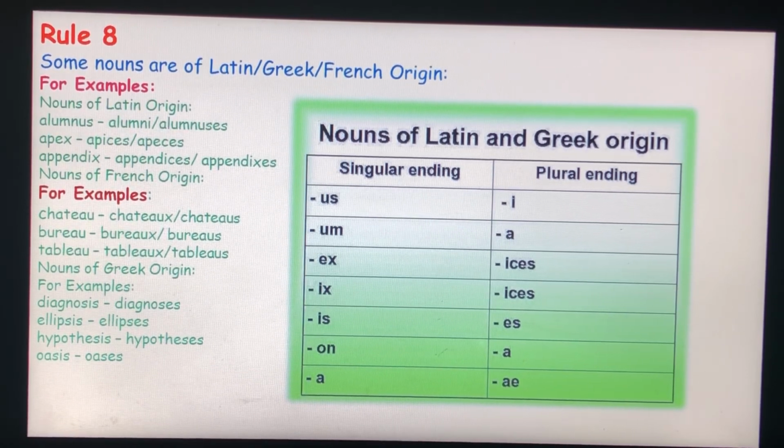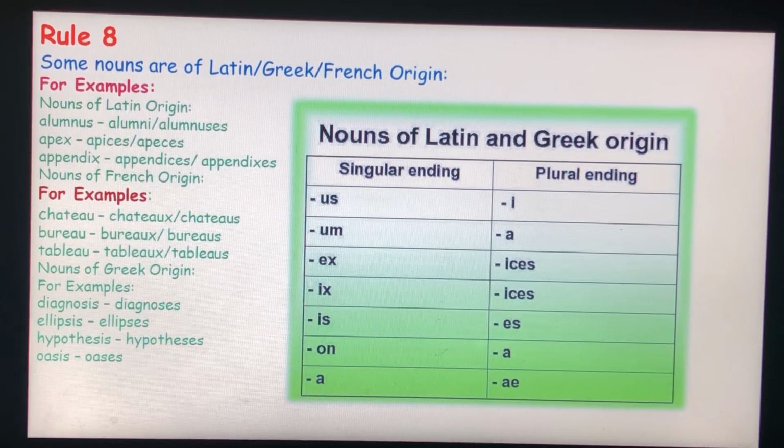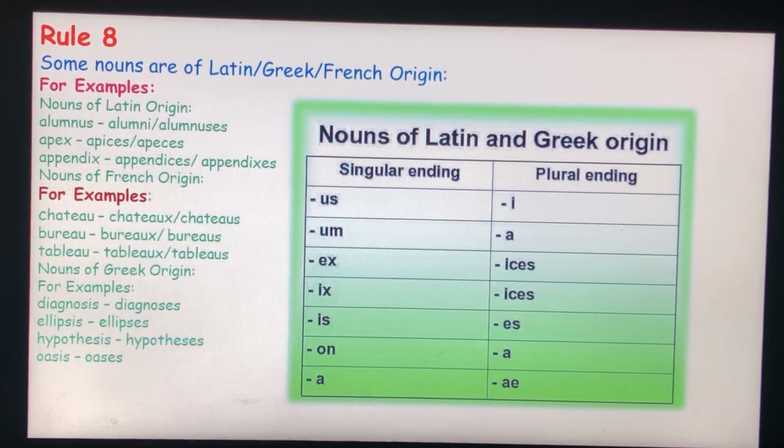Nouns of Greek origin: diagnosis will change to diagnoses, the is will change to es. Oasis will change to oases in plural, the is will change to es. Same for hypothesis, the last ending will change to es, hypotheses.